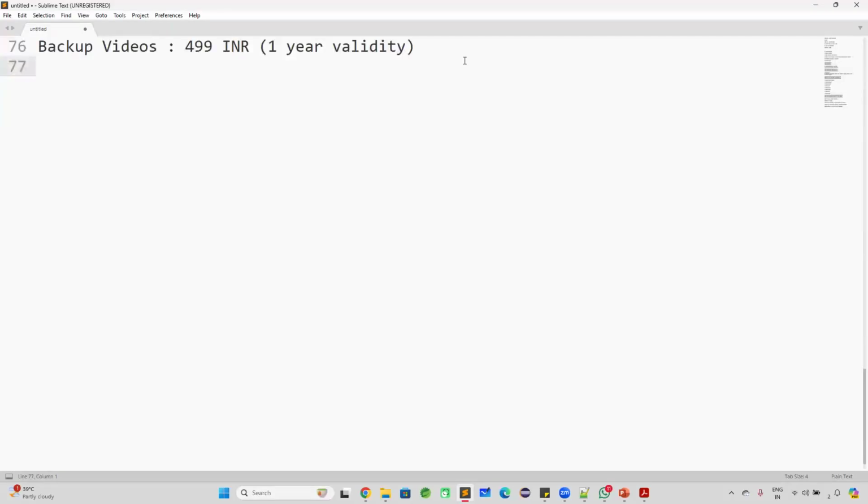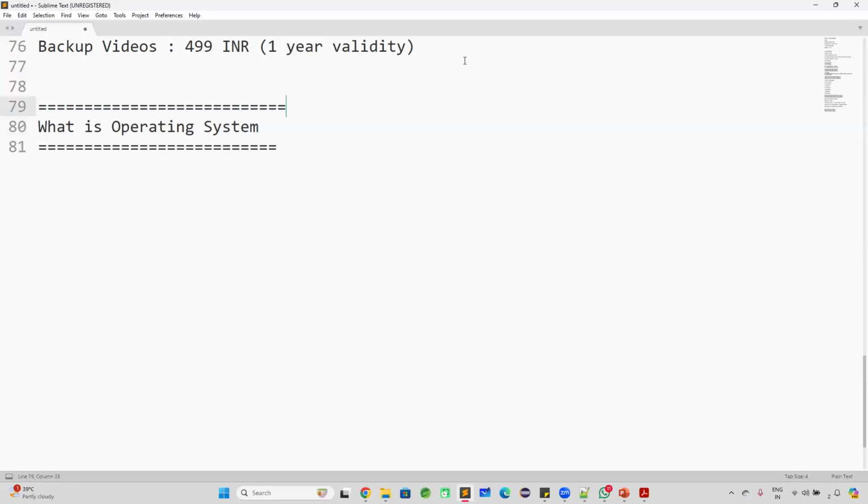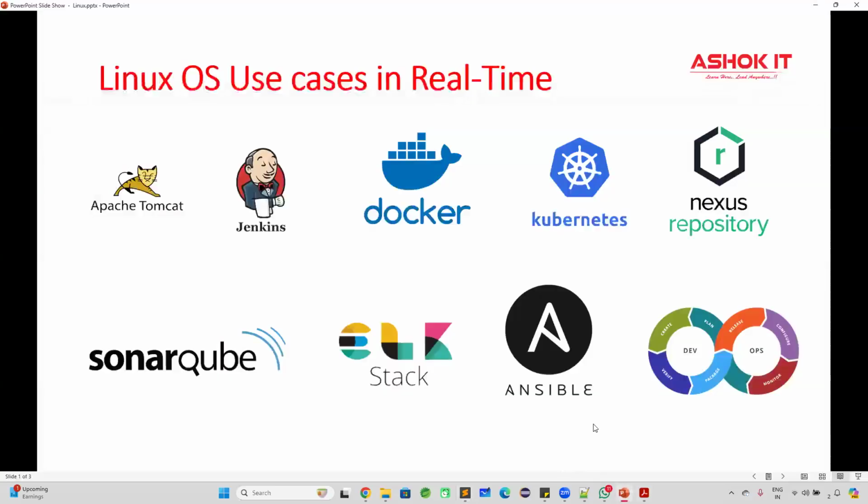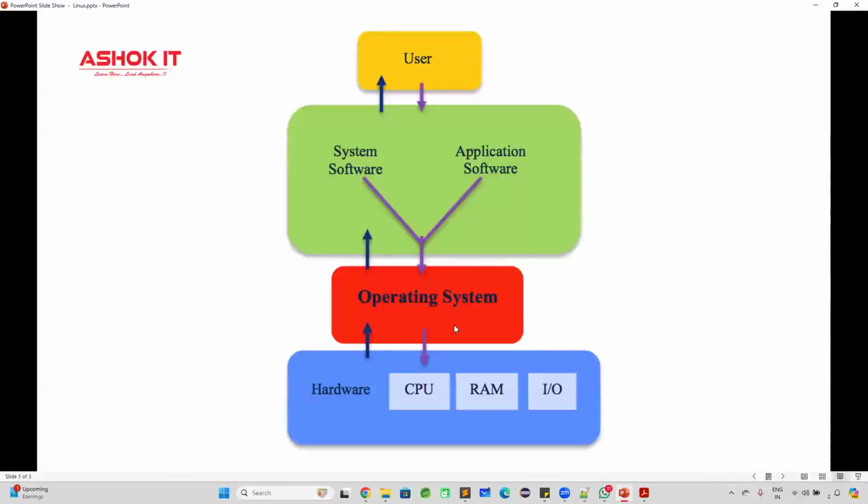Okay. So let's get into our first topic. What is operating system, guys? We are using a computer. If you want to use a computer, then operating system is mandatory. For every computer, operating system is mandatory. So what is the role of operating system in the computer? Operating system is a software which will act as a mediator between users and computers. For example, if you want to use any computer, then for that computer, operating system is required.